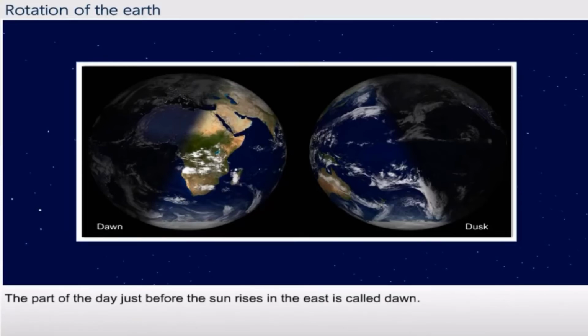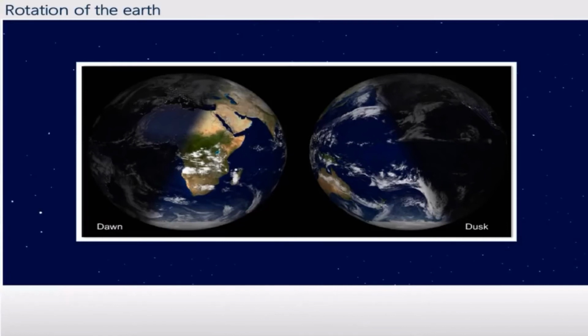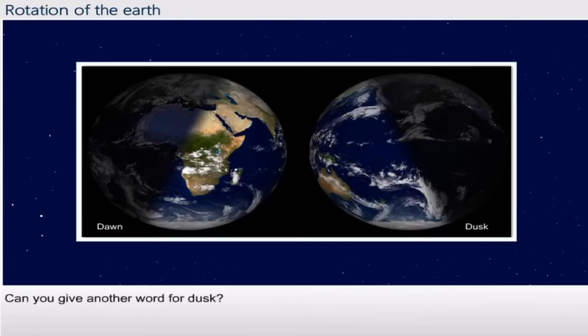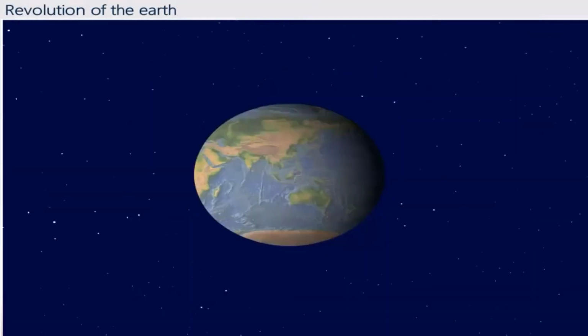The part of the day just before the sun rises in the east is called dawn, and the part of the day when the sun sets in the west and there is still some light is called dusk. Can you give another name for dusk? Another word for dusk is twilight.